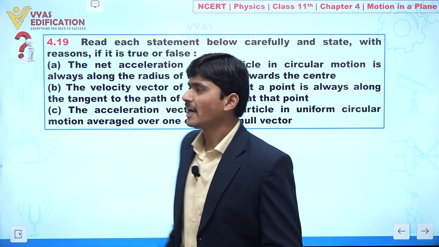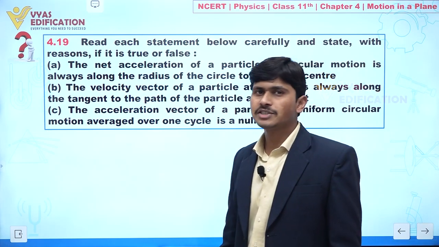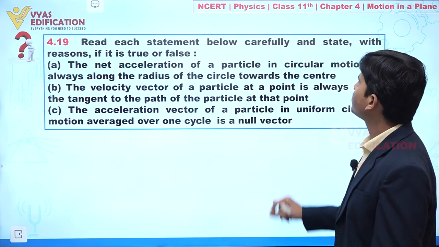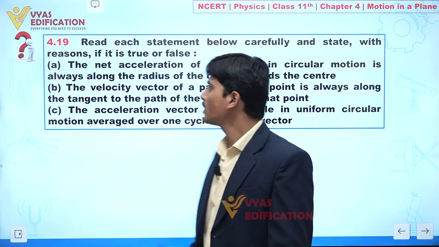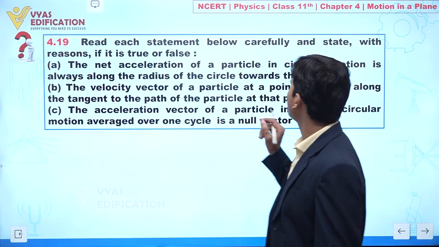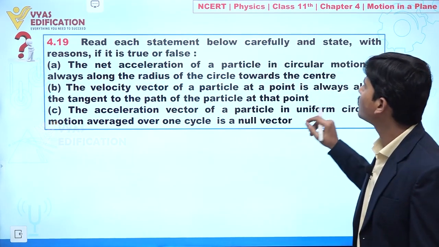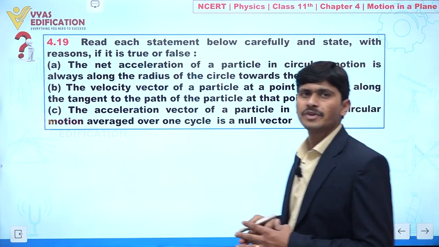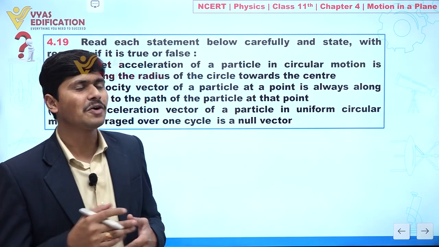Now dear student, we are going to discuss question number 4.19. In this question, it is given: read each statement below carefully and state with reason whether it is true or false. Clear? Now statement number 1 is given to you: net acceleration of a particle in circular motion is always along the radius of the circle towards the center. Clear? So my dear student, is this a correct answer or a wrong one?